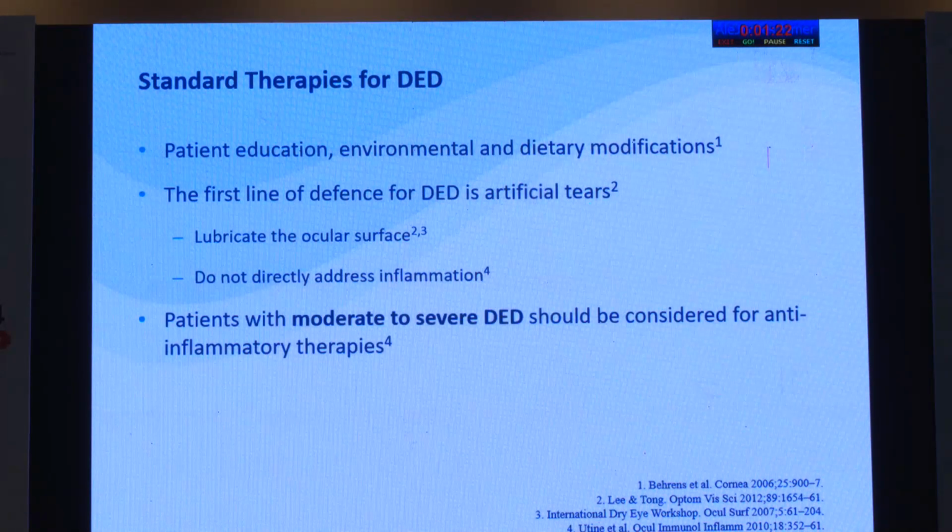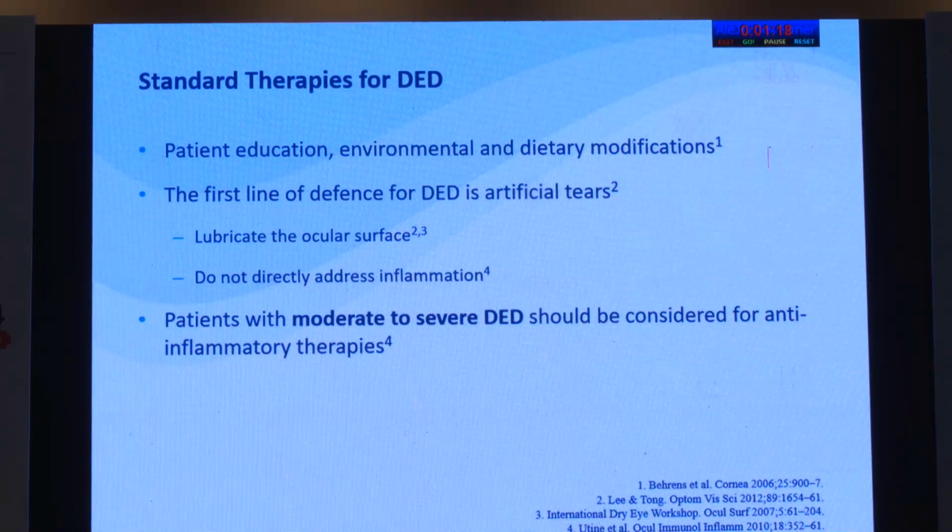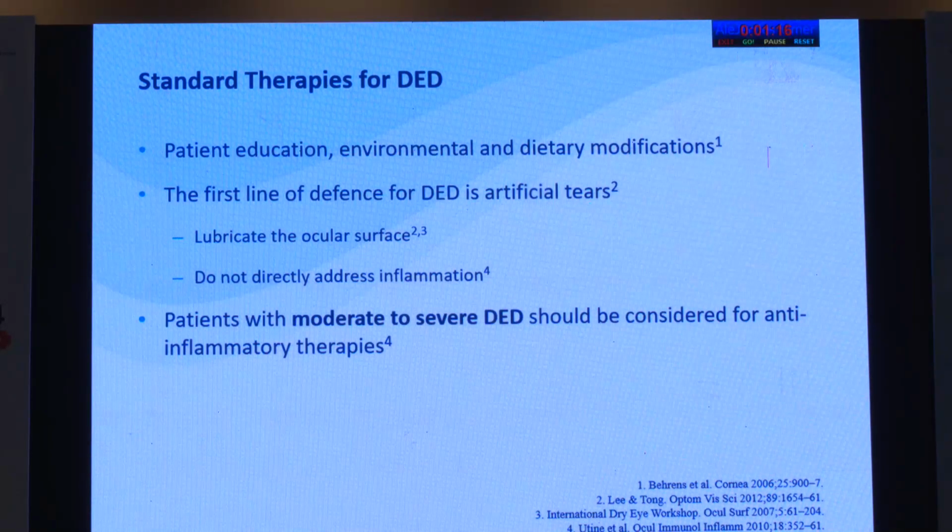The standard therapies are important because patient education plays an important role in computer-related vision diseases, and environmental and dietary modifications may help Sjogren patients who have immunomodulatory diseases.